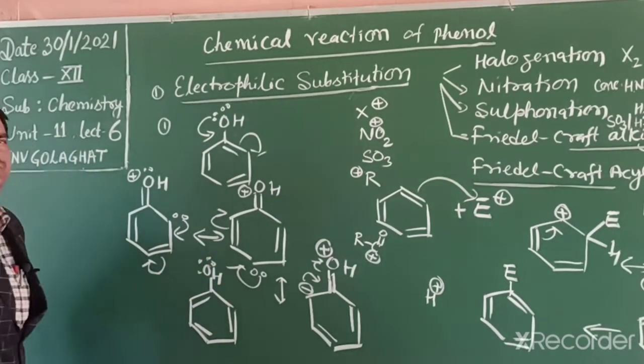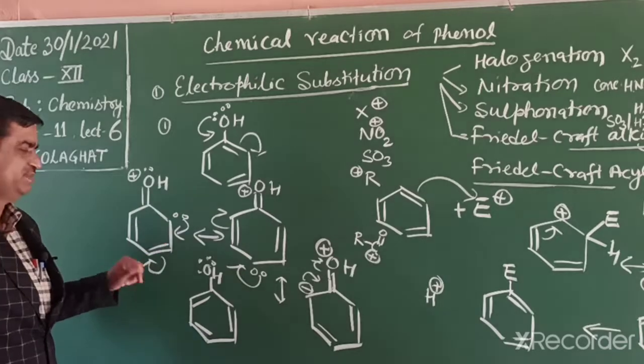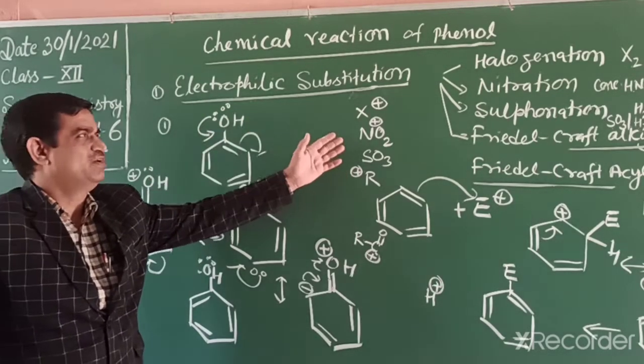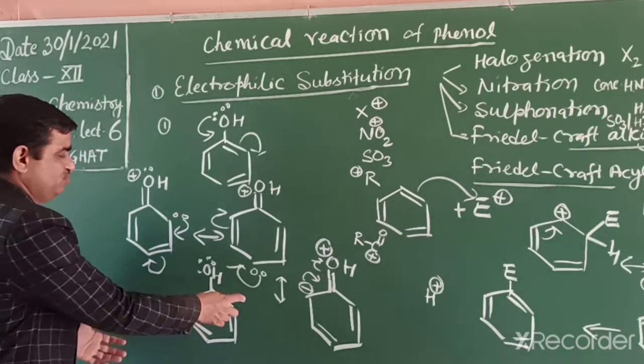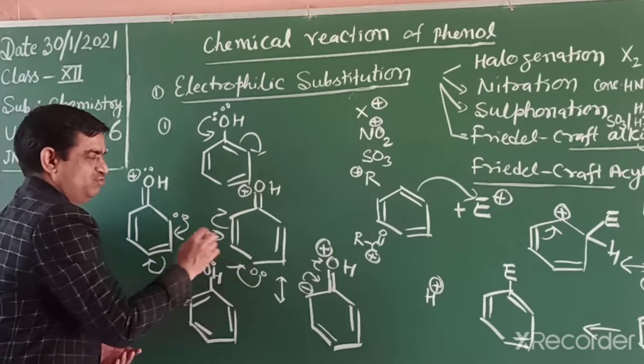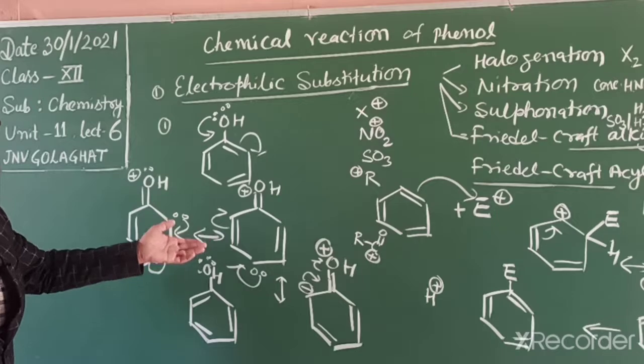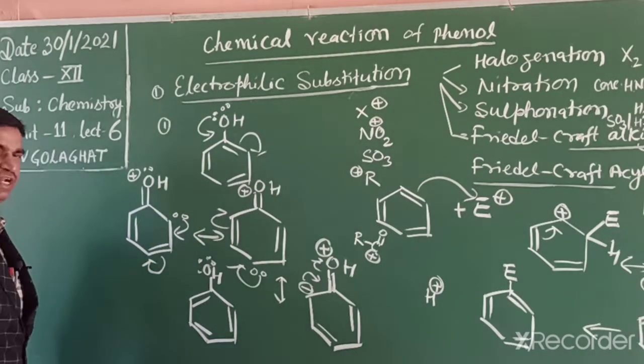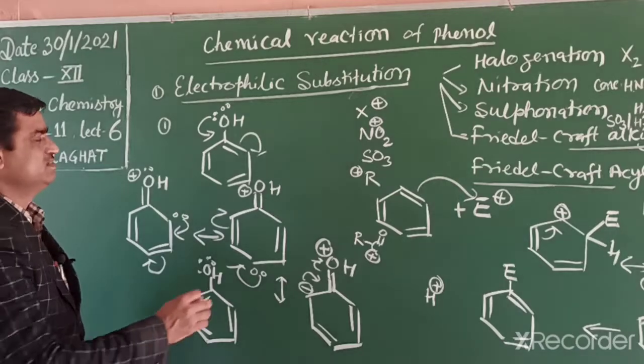In this way, students, if you observe the phenol resonating structure, at ortho and para there is negative charge, and the electrophile wants electrons. So the ortho and para positions have more electron density. So phenols are ortho para directing and activating.